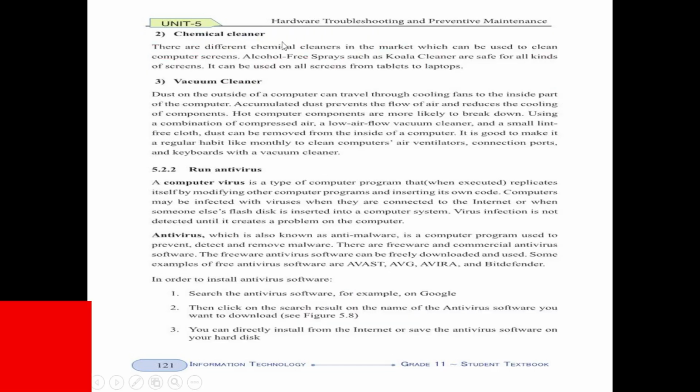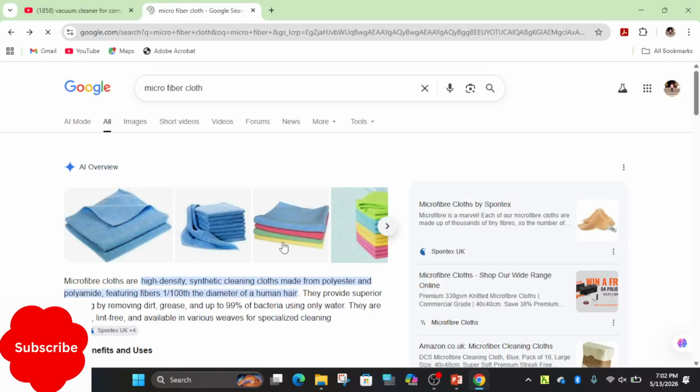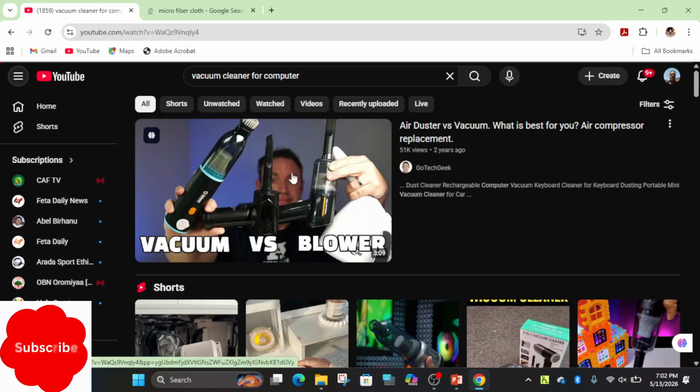The second one is the chemical cleaner. It's possible to use chemical cleaners, but they should be alcohol-free sprays, such as a cleaner for tablets and laptops. The third one is the vacuum cleaner, which helps prevent dust particles. What does the vacuum cleaner look like? Here is the vacuum cleaner. It helps us to clean the computer.